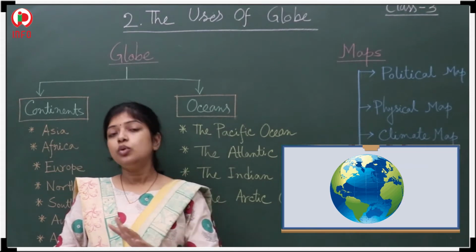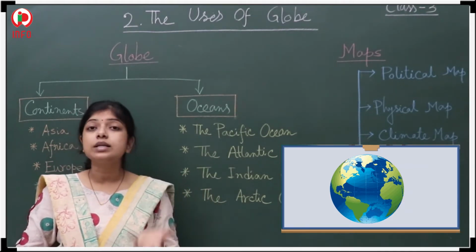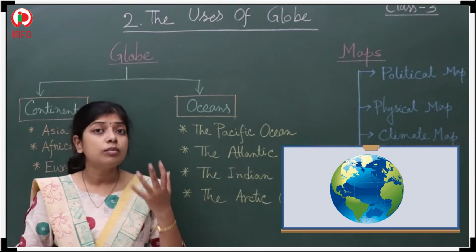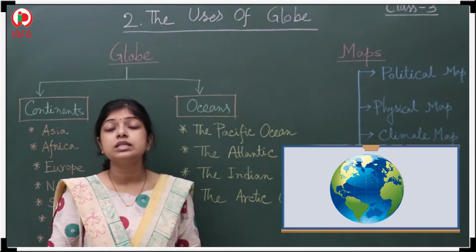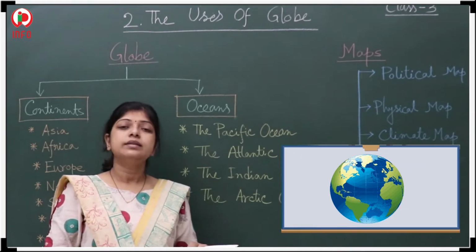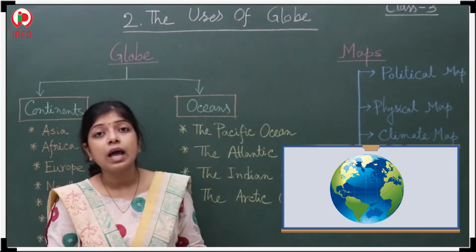The blue color is because of the water. Our earth contains a huge amount of water, and almost 70% of the total surface is covered with water, and 30% is covered with land.